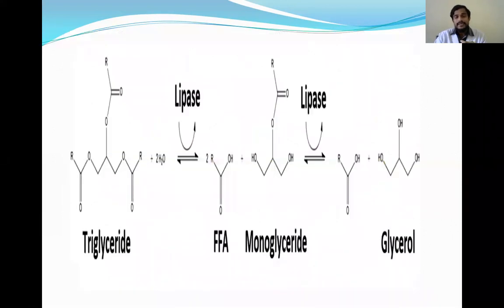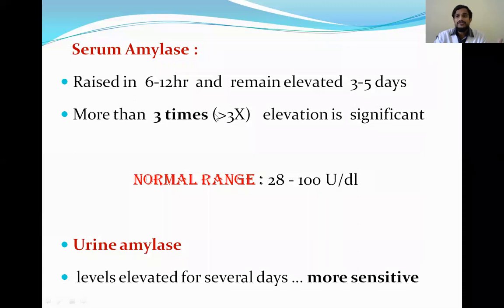Okay, so lipase is an enzyme. We know lipase is an enzyme which converts triglycerides to monoglycerides and glycerol. So they help in the digestion of the fats. So this is increased in case of pancreatic diseases. And amylase, we know it helps in the digestion of the carbohydrates. Okay, it helps in digestion of carbohydrates and formation of the monosaccharides. And lipase, it helps in the digestion of the fats. So these two are present in the pancreatic cells. So that's why we will assess amylase and lipase in case of pancreatic diseases.